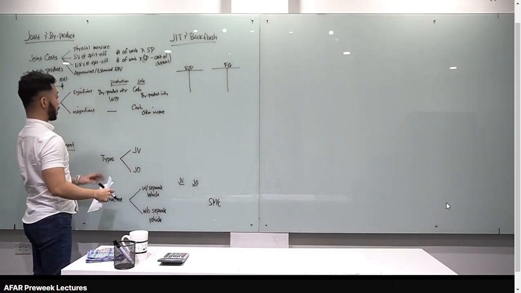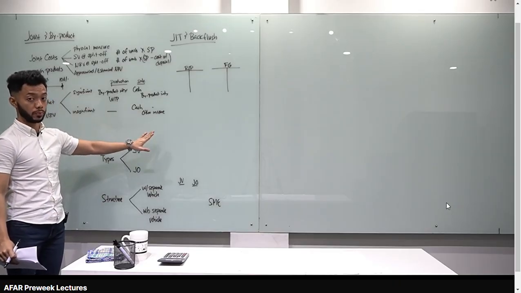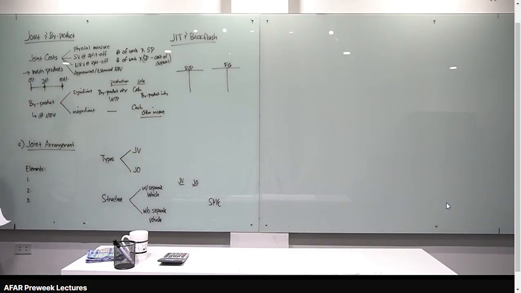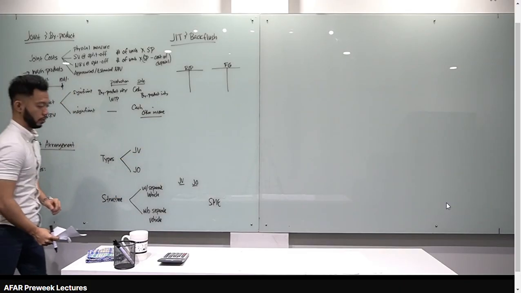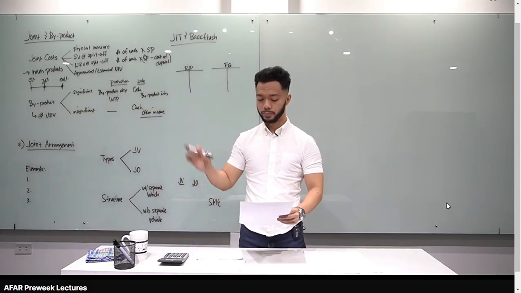There is also another presentation: when insignificant, you can deduct it from cost of goods sold or add it to the sales of the main product. But usually, other income is used. So that's what we'll use for joint cost and byproduct costing. Okay, let's go to our handouts. Number 59. Let's apply it.